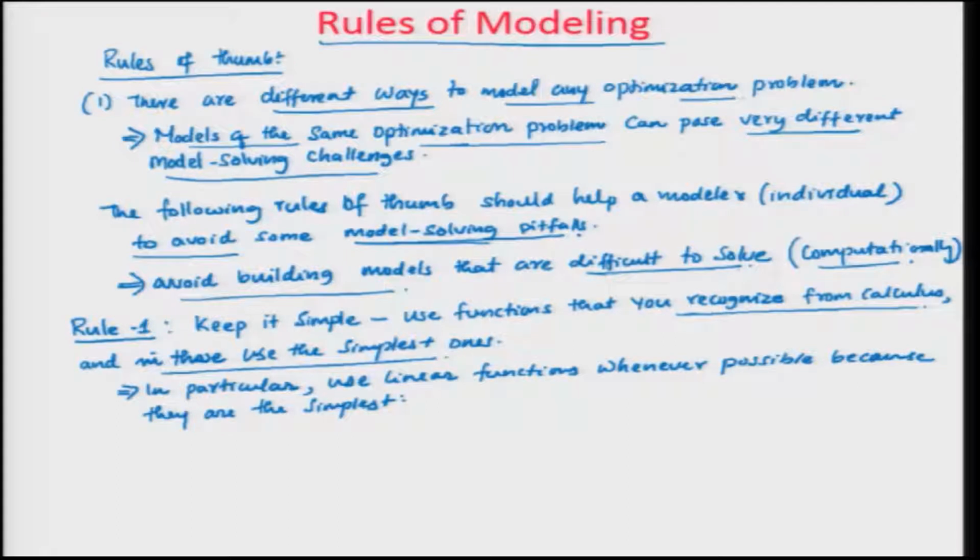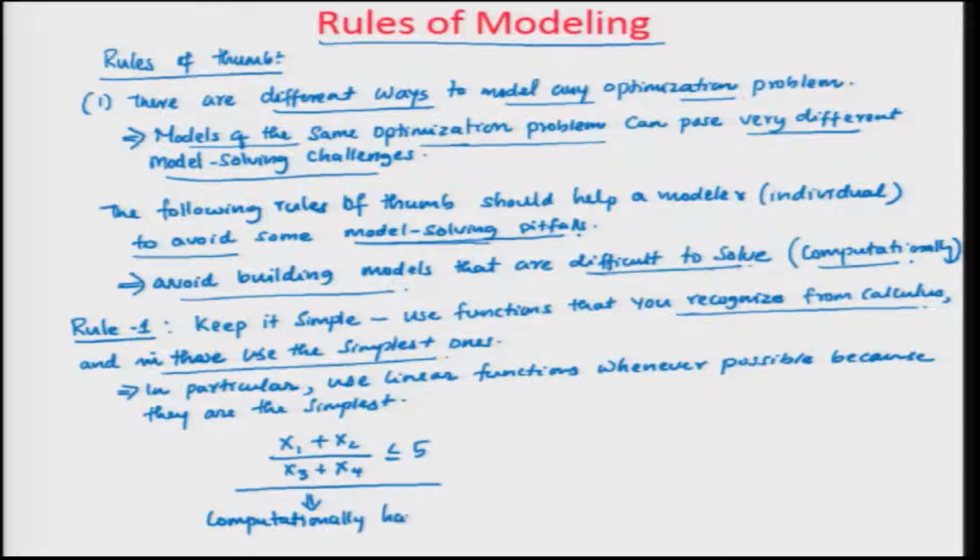For example, if you write a function x1 plus x2 divided by x3 plus x4 is less than or equal to 5, this could be computationally hard because of this quotient approach, the computer might take longer, it will not be very easy to solve using software.